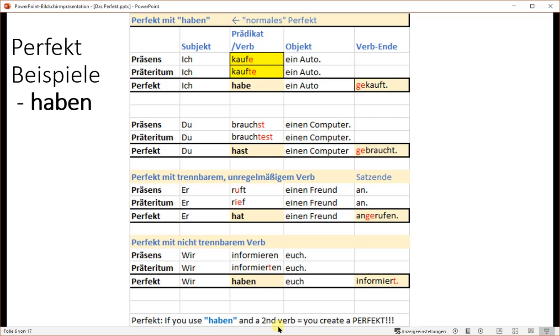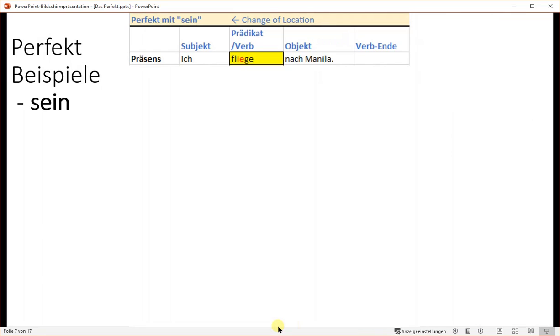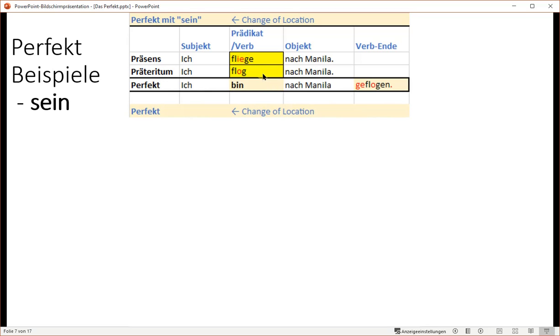Let's look at it with sein. Präsens: ich fliege nach Manila. Präteritum: ich flog nach Manila. Perfekt: ich bin nach Manila geflogen. Bin because it's a motion, change of location. Geflogen at the very end, starting with ge.